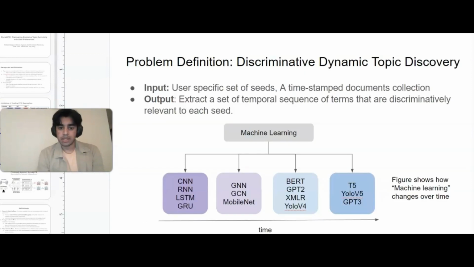So, to address this issue, we propose a new task called Discriminative Dynamic Topic Discovery. Our input for this task is a user-specified set of seeds and a timestamped document collection, and we hope to extract a sequence of terms that captures the evolution of each seed. So for example, if our seed was machine learning, we might expect things like CNNs and RNNs in the earlier time steps, followed by T5 and GPT-3 in the more recent time steps.